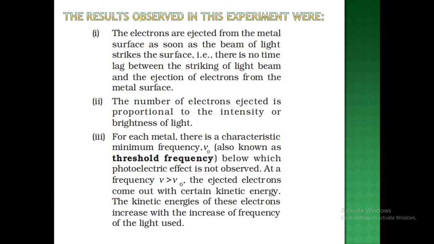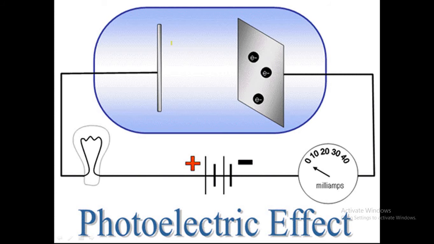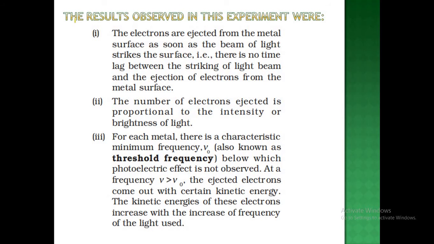Now the result observed in the experiment: the electrons are ejected from the metal surface as soon as the beam of light strikes the surface. You can see as soon as the light ray falls on the metal surface, the electrons are ejected from the system. There is no time lag between the striking of the light beam and the ejection of electrons from the metal surface. It means the process is very quick.